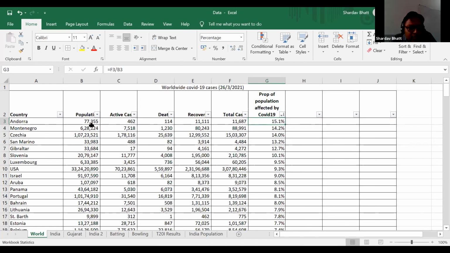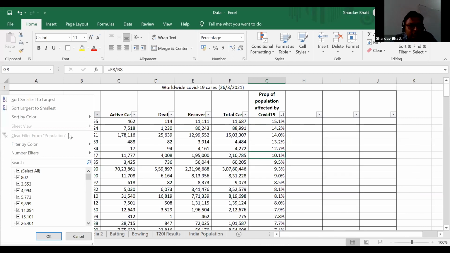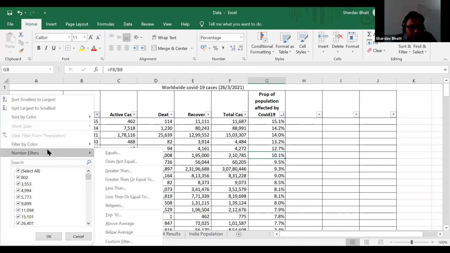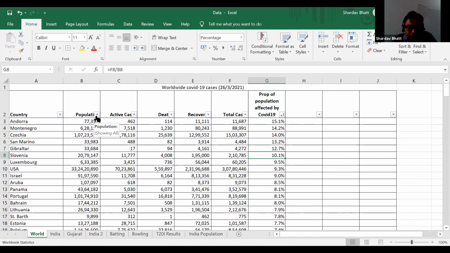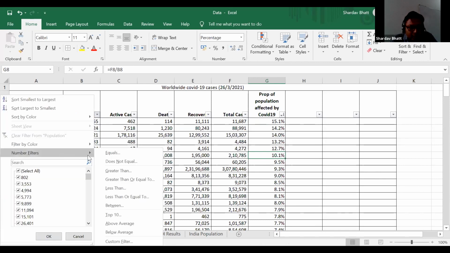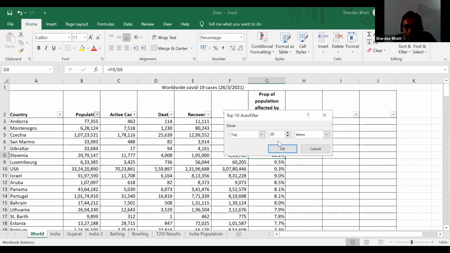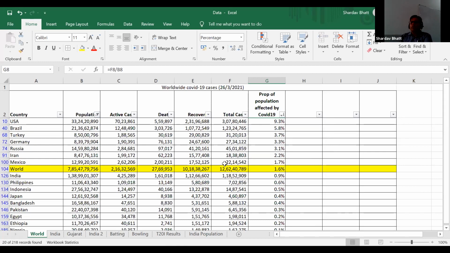But again, these are very small countries. You see their population is very small. But if you want to consider large countries, let us filter according to the population. I want only the top 10 countries. So I will click here. You see, I'm clicking on the filter of population and the number filter, top 10. Maybe I can take top 20. And now you see it will filter out all the small countries.